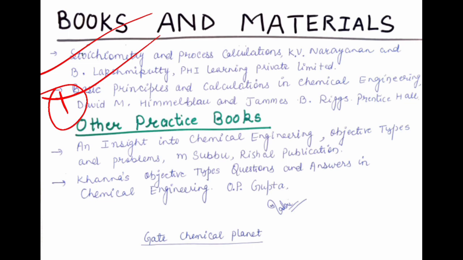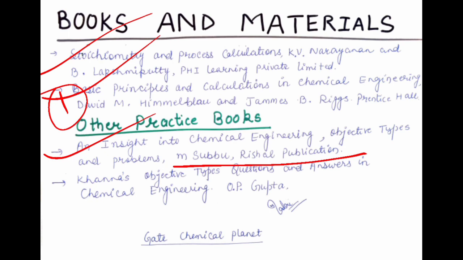Except for these two books, you need some practice books for previous year questions also, because it is very important to do previous year questions regularly when you are preparing for the GATE examination. The most important practice book is An Insight into Chemical Engineering Objective Types and Problems by M. Subbu. This is a very good book for practice questions. Previous year questions are also here.